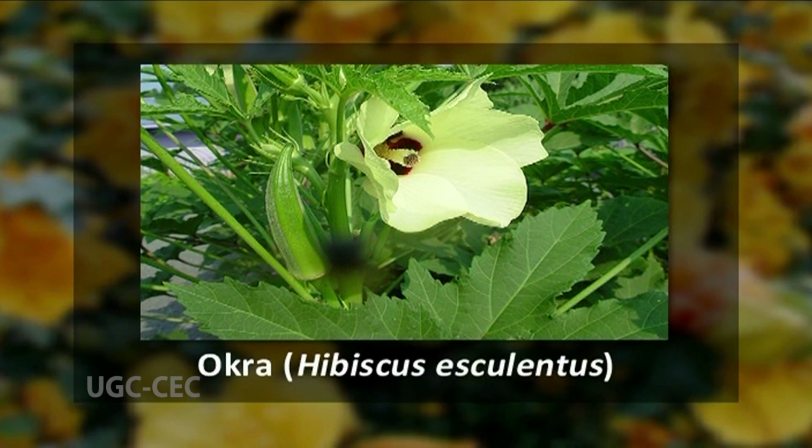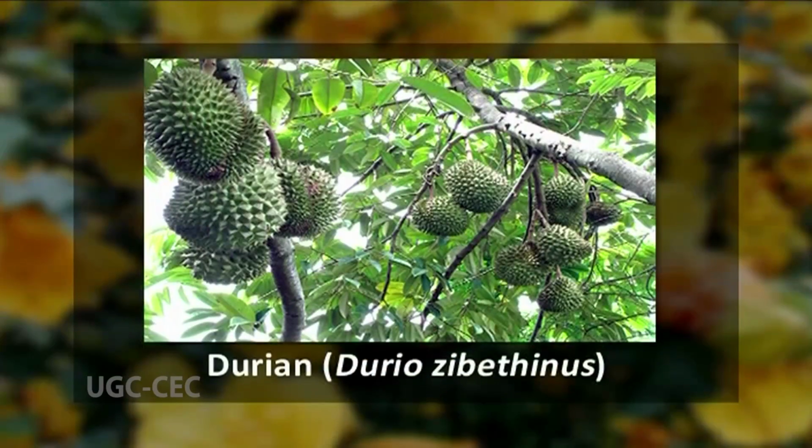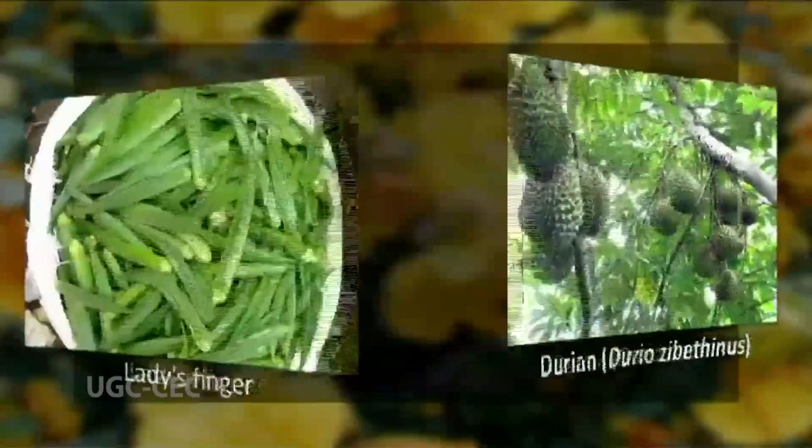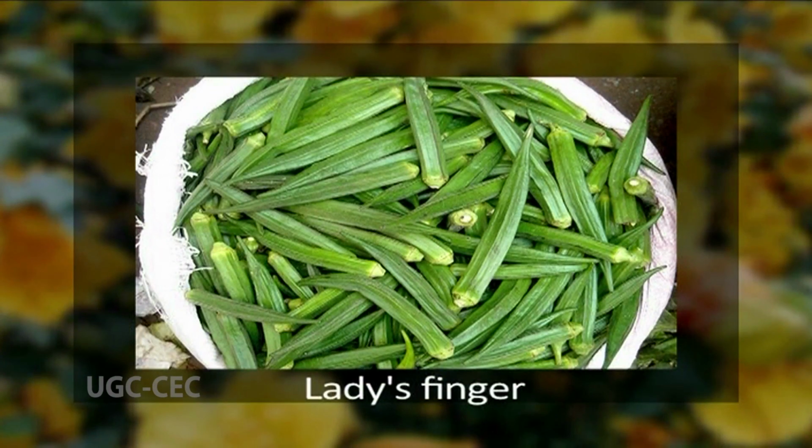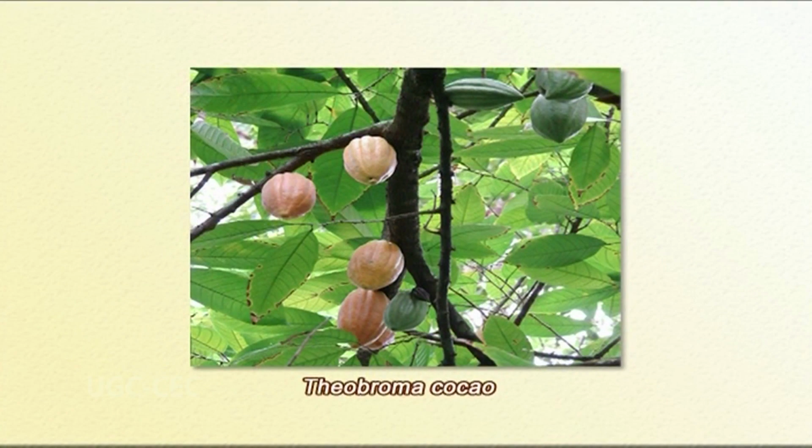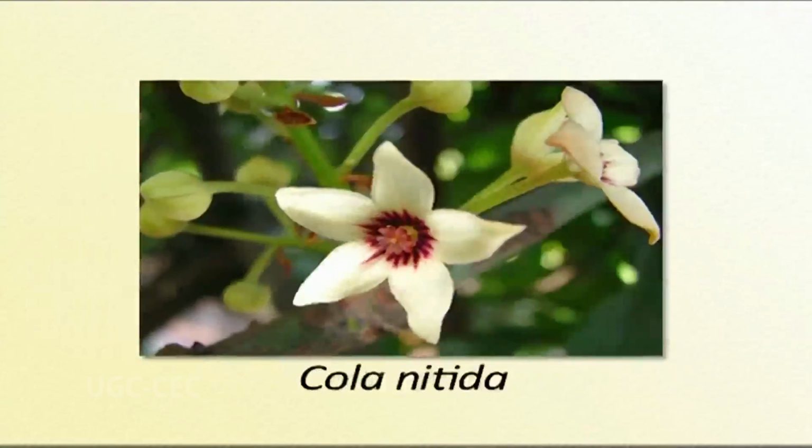In addition to their ornamental use, the Malvaceae species are used for other economic purposes. For instance, the young fruits of okra, scientific name Hibiscus esculentus, and durian, scientific name Durio zibethinus, are used as vegetables. Or the industrial importance of the family Malvaceae is the product cocoa, the source of chocolate. It is obtained from the seeds of a species by the name of Theobroma cacao. The seeds of one more species, Cola nitida, yield an important commercial product called cola.